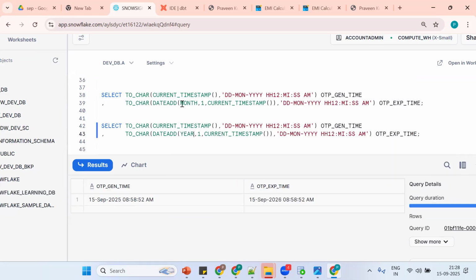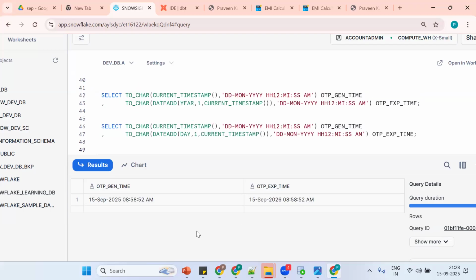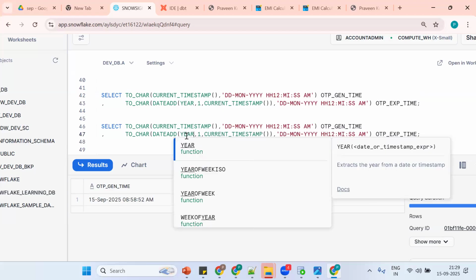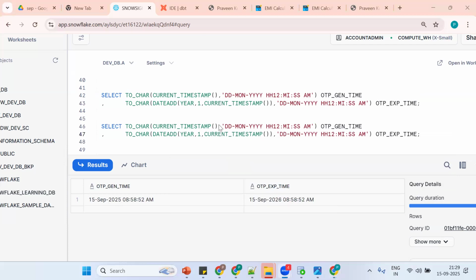So simple thing. Based on the requirement, I can't go for month, I can go for year. Suppose my requirement is 15 September 2025 to 15 September 2024, so I want to go to the previous year. How to go to the previous year? What do I want to add? Anyone? -1. Simply put -1.